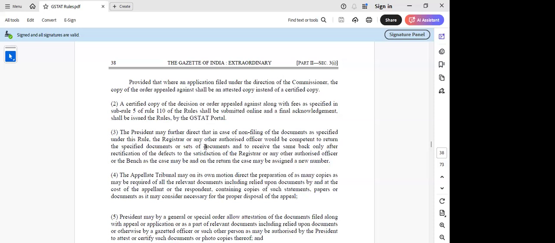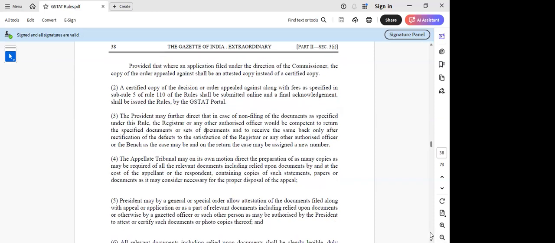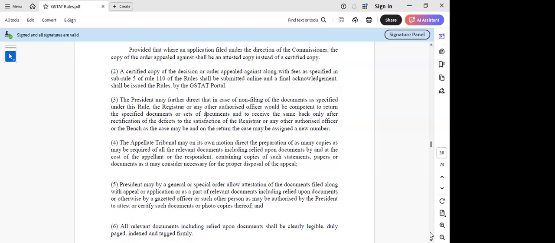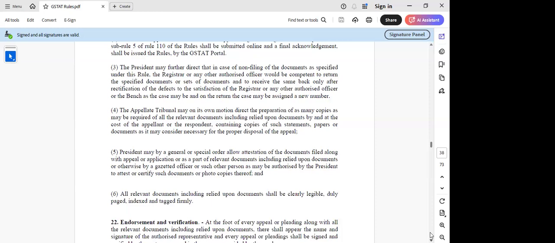Madam, just one point to discuss here. Let's say the demand is CGST 10 lakh and SGST 10 lakh, so the total demand is 20 lakhs. The filing fee would be 10,000 plus 10,000, correct? The word used there is tax.